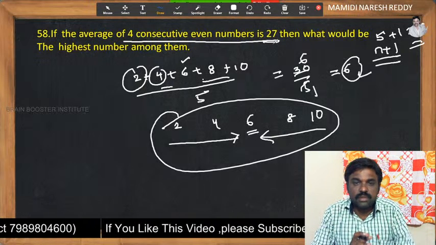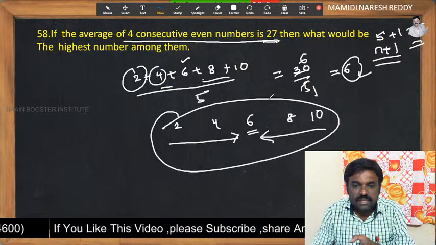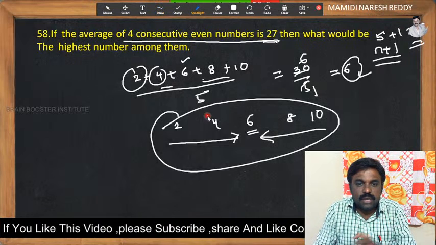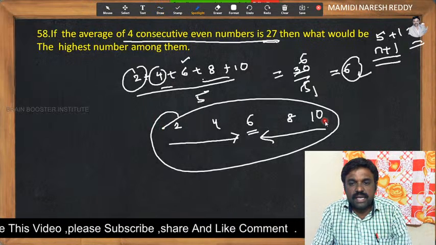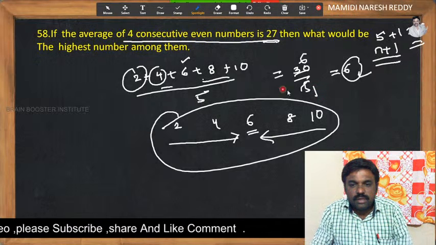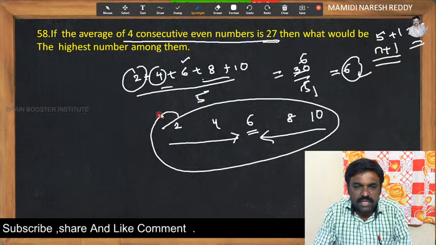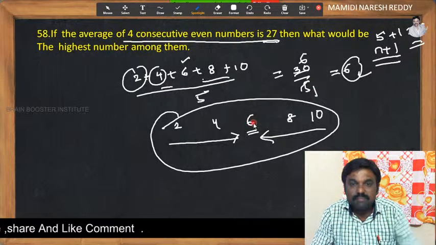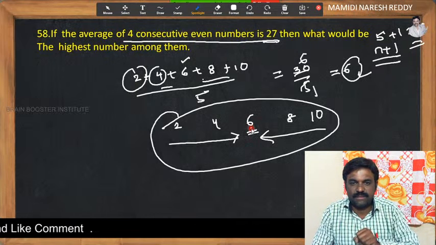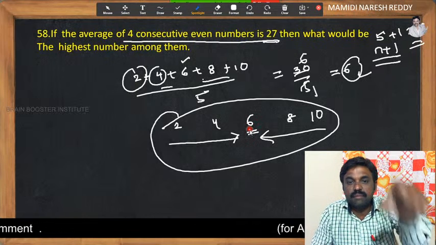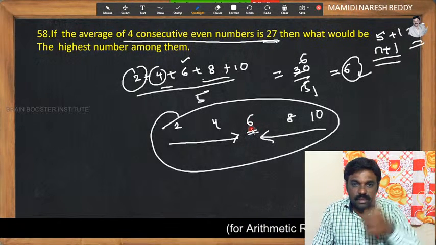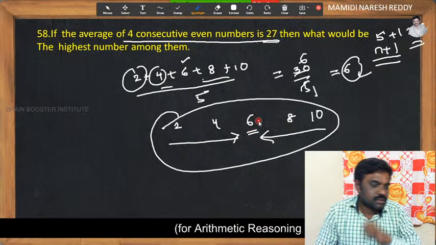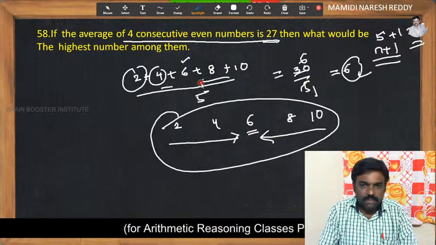By adapting this concept: 2, 4, 6, 8, 10. The average of the first 5 consecutive even numbers is nothing but their middlemost value. So the average would be their middlemost value. Did you get my point? That's what I'm taking here, my students.